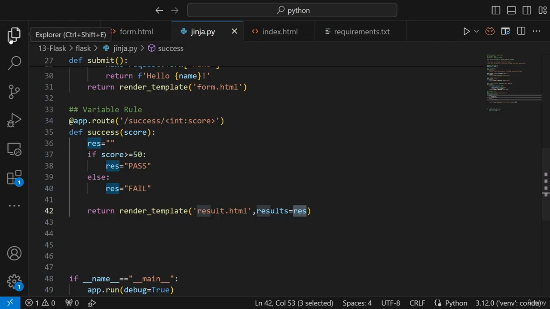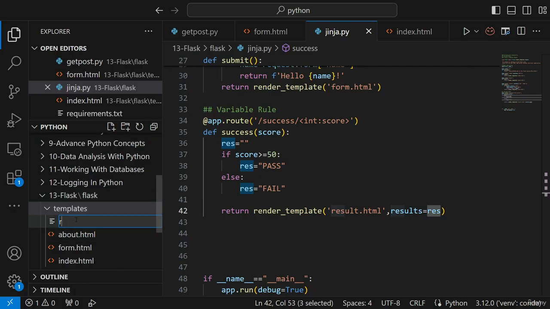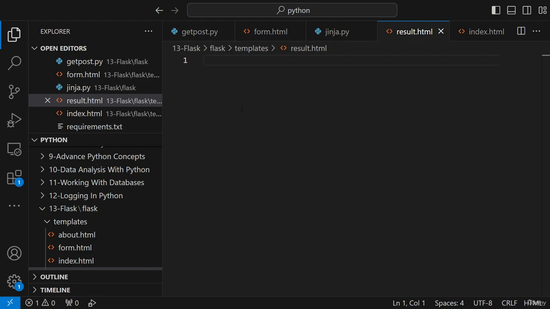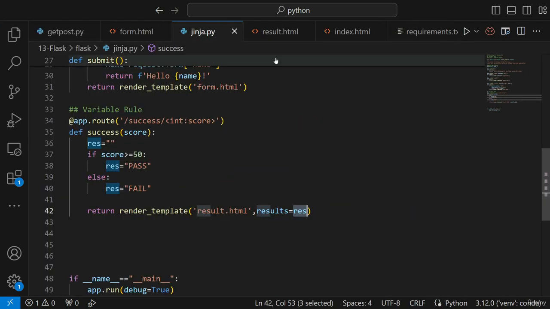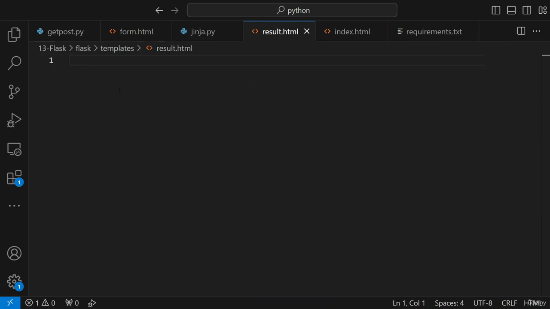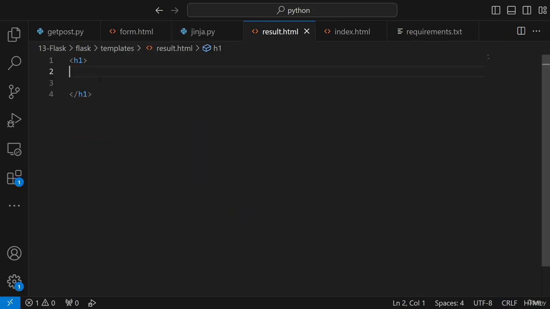Now I don't have result.html. See over here, do I have any result.html? The answer is no. So let me go ahead and create my result.html. Once I create this file, I need to read this particular value over here, right? Now how do I do it? That is where your Jinja 2 template engine will work, because this value is a kind of data source. It has some kind of data. I need to take this data and display it in the result.html. That is the most important thing.